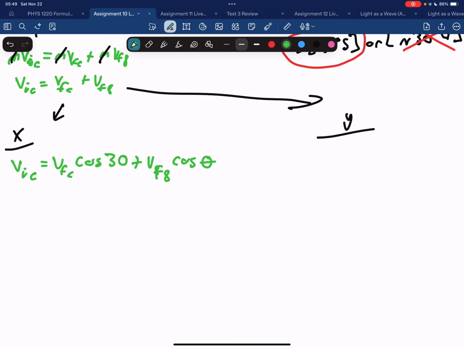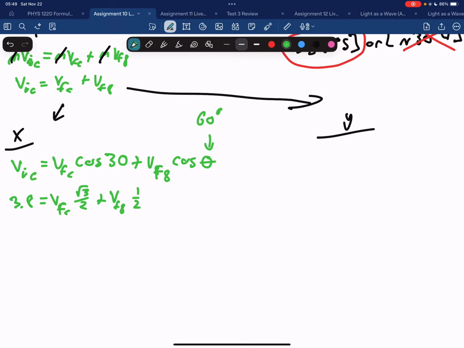And continuing on with this calculation here, I'm told that the initial velocity is 3.8. That is equal to VFC times the square root of 3 over 2. That is what the cosine of 30 is equal to, plus VF8 times 1/2. That's what the cosine of 60 degrees is equal to. And I'm going to go ahead and leave this equation as is for now. And I'm going to go ahead and deal with the y components.